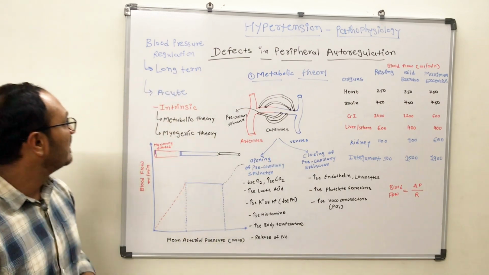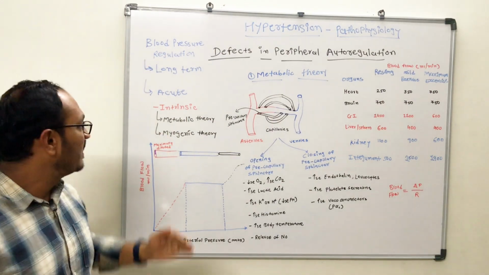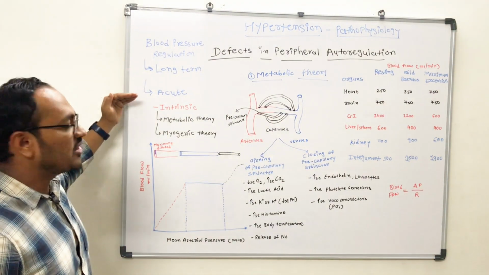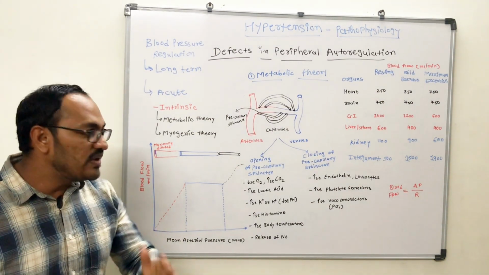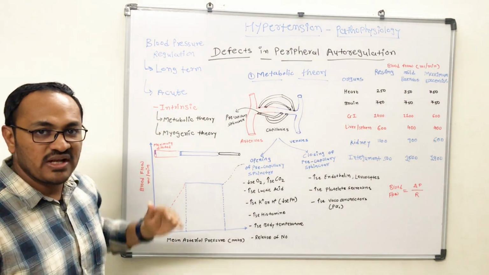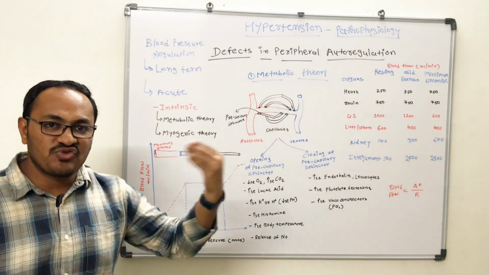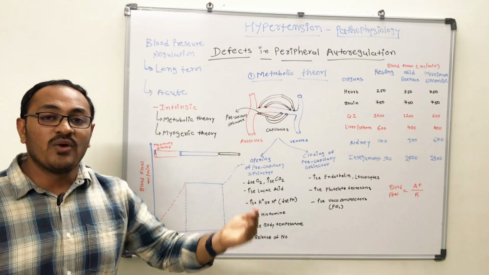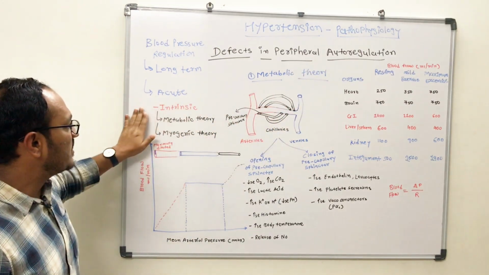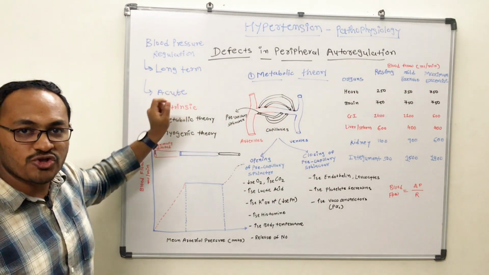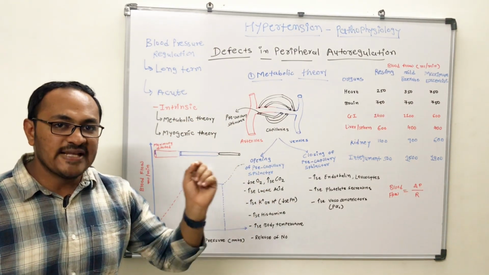Now, there is regulation of blood pressure in the human body via certain mechanisms. There is long-term regulation as well as short-term regulation, which is also known as acute regulation of blood pressure. Acute regulation has different sub-units which control the blood pressure via the extrinsic pathway, the intrinsic pathway, and the vascular pathway. Today, we will be discussing peripheral autoregulation, the intrinsic pathway of acute or short-term regulation of blood pressure, and how it can affect the blood flow as well as blood pressure.